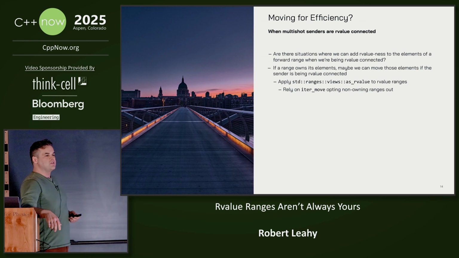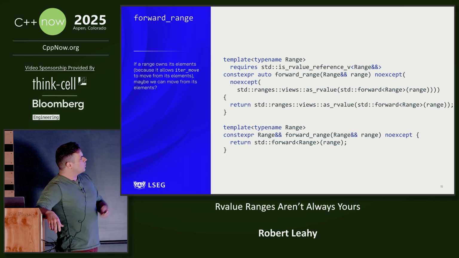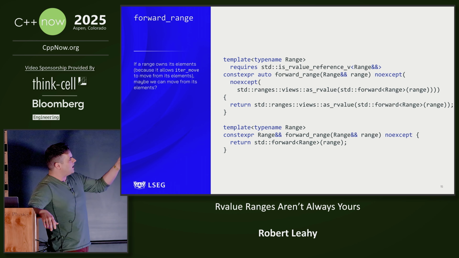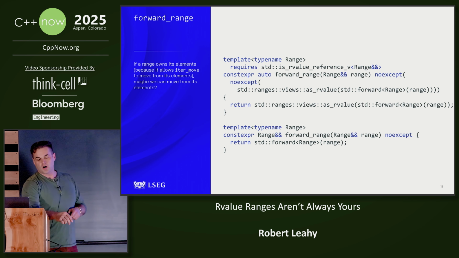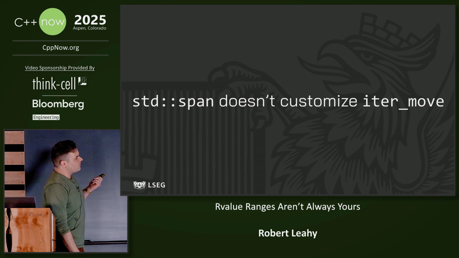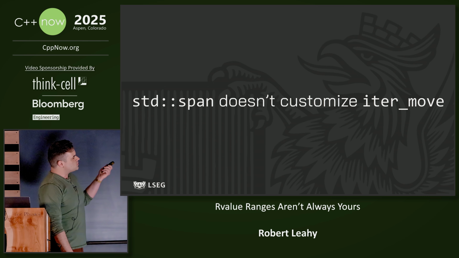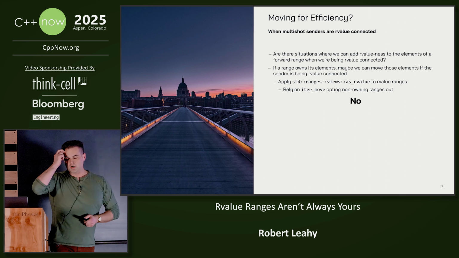After all, we have iter_move as a customization point, so all those non-owning ranges can just opt out. We're going to write forward range, which has a constrained version on an R value reference and applies R value as R value thereto. But unfortunately, std::span doesn't customize iter_move, and so if you use this with std::span, it rips the guts out of all the elements, and so that's clearly not workable.